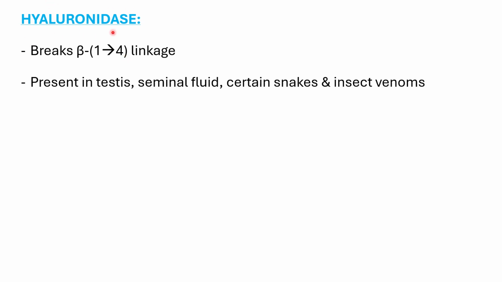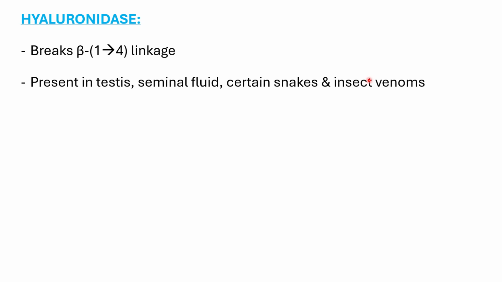Now we shall see about an enzyme called hyaluronidase. So hyaluronidase means this enzyme is going to cleave hyaluronic acid. How is it going to cleave? It is breaking the beta 1,4 linkage of hyaluronic acid. Where is this hyaluronidase present? Hyaluronidase is present in testis, seminal fluid, and certain snake and insect venoms.